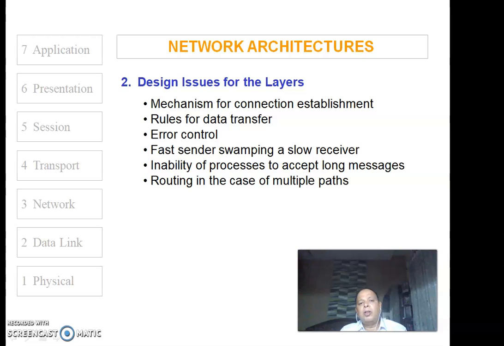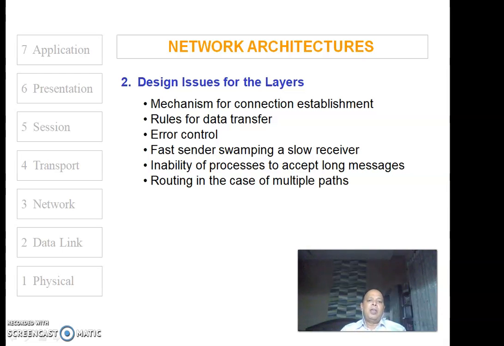One more thing you will find in networking is the inability of processes to accept long messages. If the message is very long, then in the networking scenario, the long messages are broken down into chunks of small data packets, and therefore the processes are not really enabled to accept the long messages. So whenever specialized applications such as video streaming are designed in a networking environment, there are challenges of accepting long messages. Therefore, there is a provision of buffering and other mechanisms. So this is a typical issue in the networking scenario.